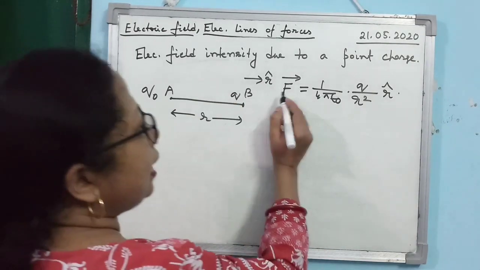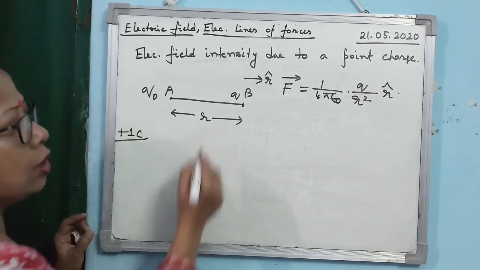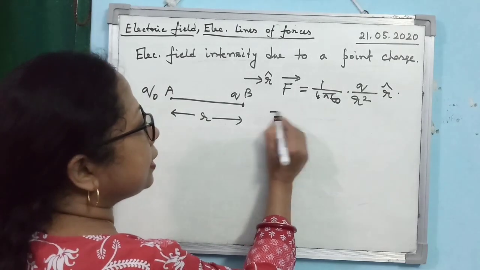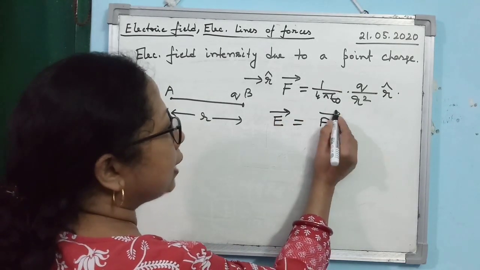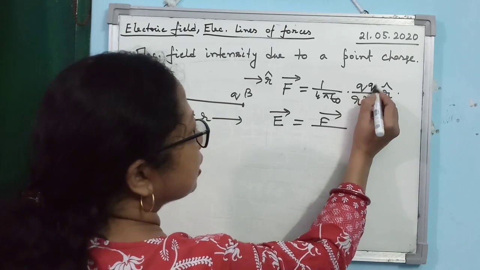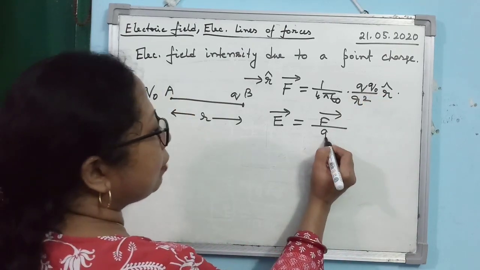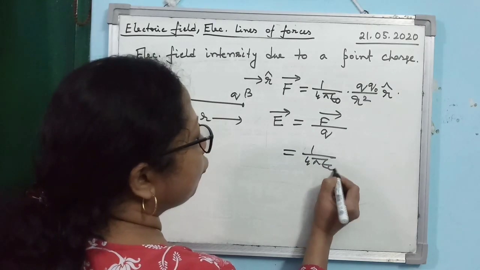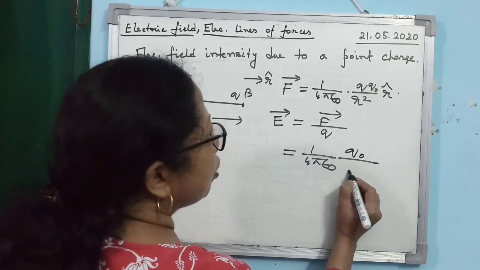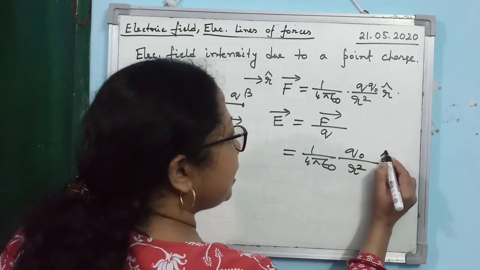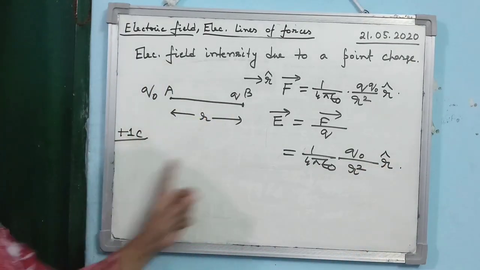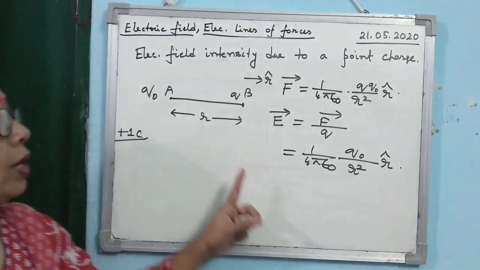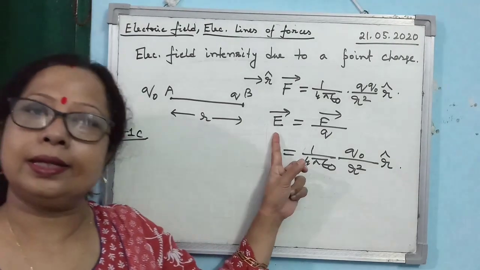Clear? So you see F is given by this direction. So what will be the electric field intensity at that point? Already we know that it is Q into Q naught, F divided by Q. So what are you getting then? You are getting 1 by 4 pi epsilon naught, Q naught divided by R square, into unit vector R. Unit vector R is giving you the direction of the electric field intensity.